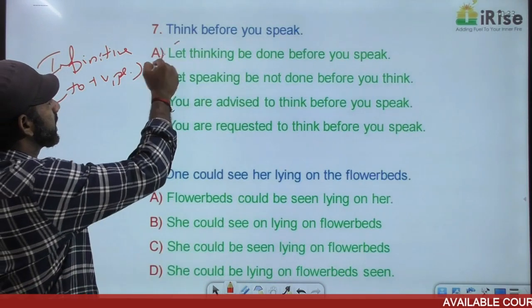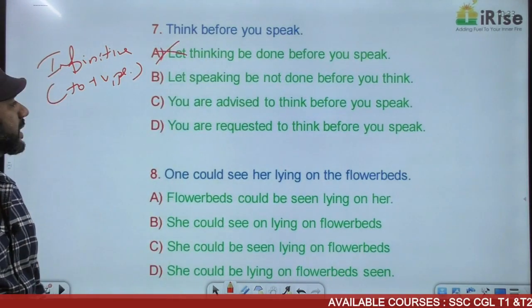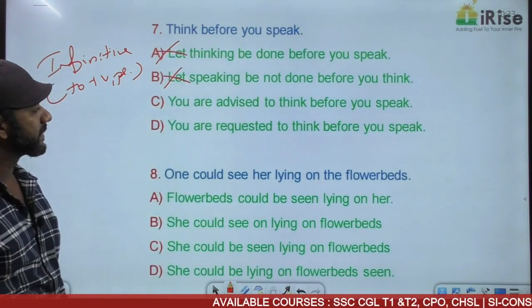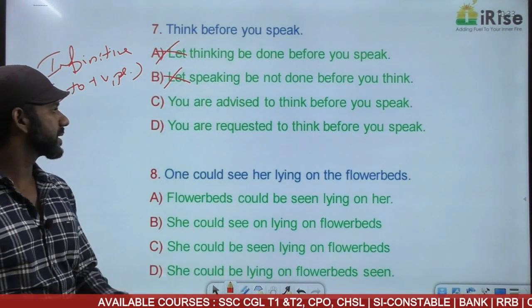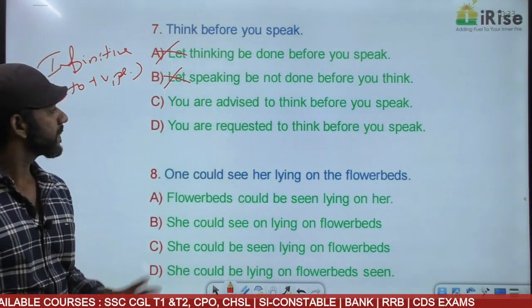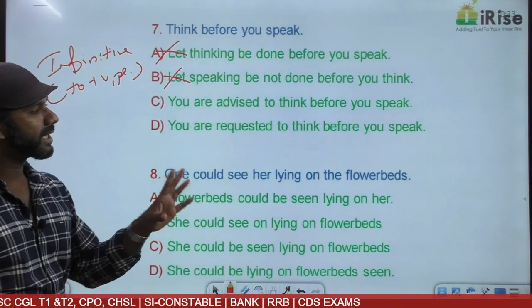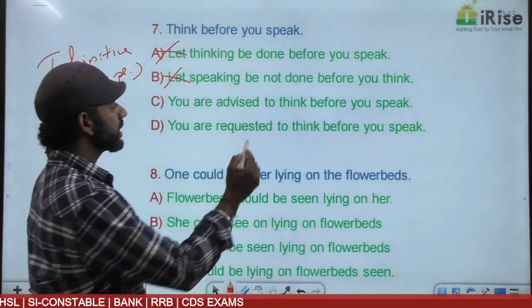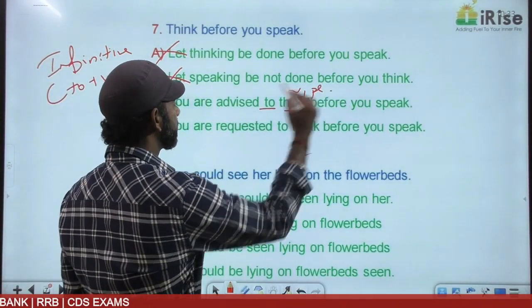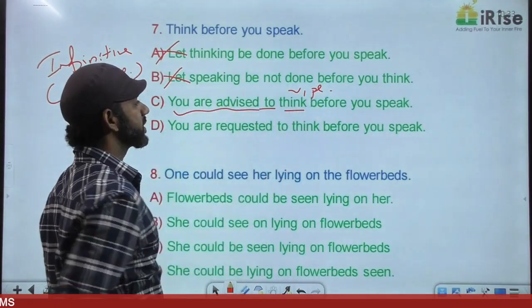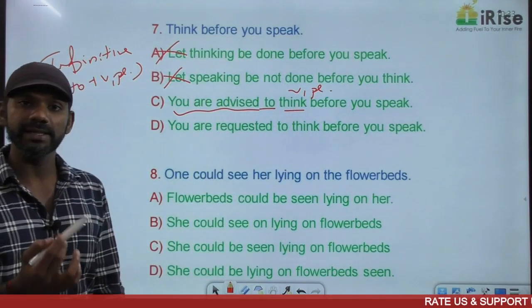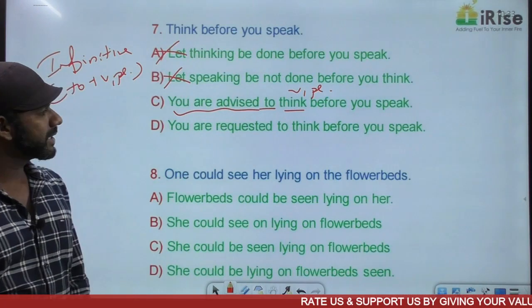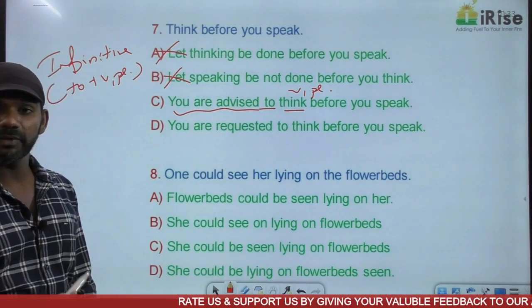Based on that, option A is eliminated. Infinitive is not there. B is eliminated. Infinitive is not there. Now we have just two options left, C and D. You are advised to think before you speak. To think is to plus V1, infinitive. You are advised plus infinitive, correct structure of advice in the passive voice. Come to D. You are requested to think before you speak.